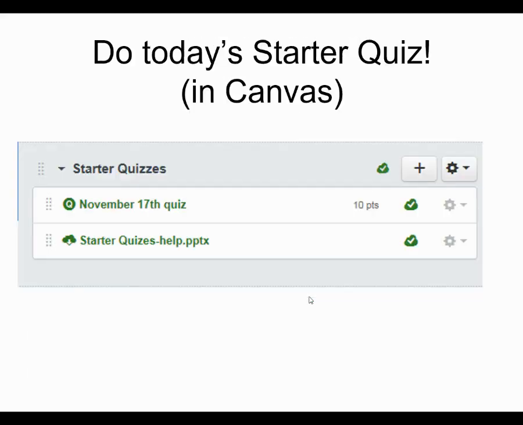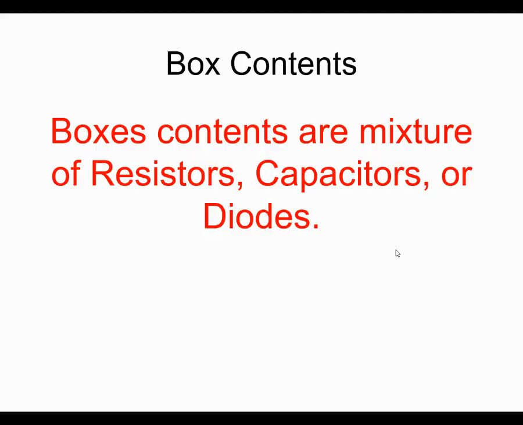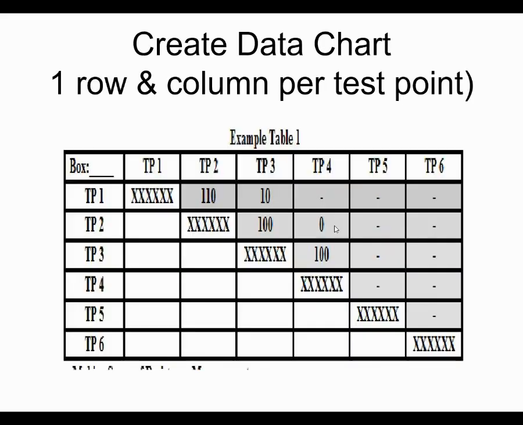Well, start with the multimeter. You're going to set it to resistance, the thing that looks like the horseshoe, the Greek letter omega. Next, for the boxes today, the first set of boxes only contain resistors. Well, these boxes contain resistors, capacitors, diodes, and transistors. And so you're going to learn how to detect more items.